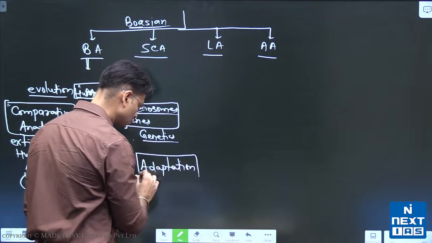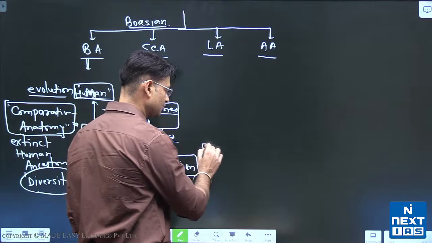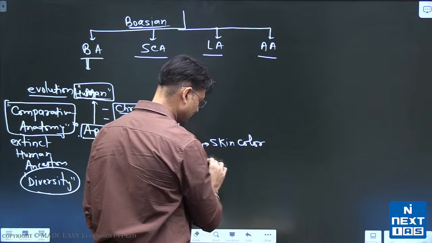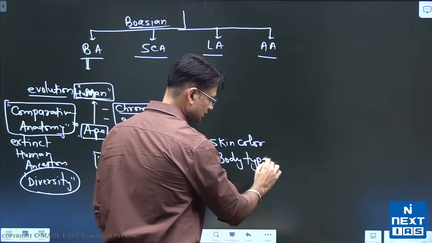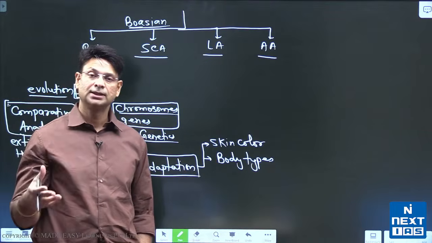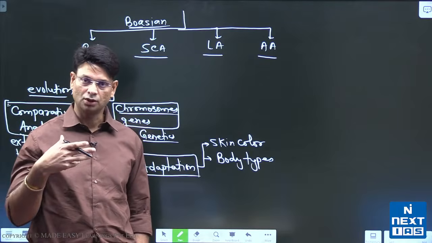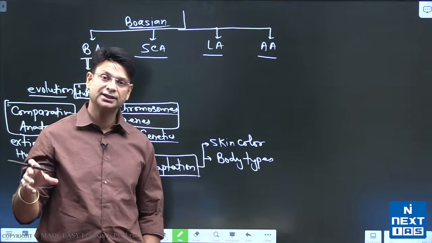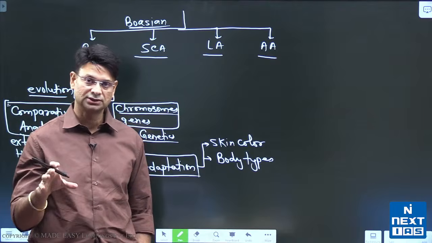When humans adapted to different geographical conditions, they developed different types of skin color, they developed different kinds of body types. Some groups are very lean and tall, for example the people from Kenya, Sudan. If you look at the Central African side, you will find the Negrito population, very small bodied humans.